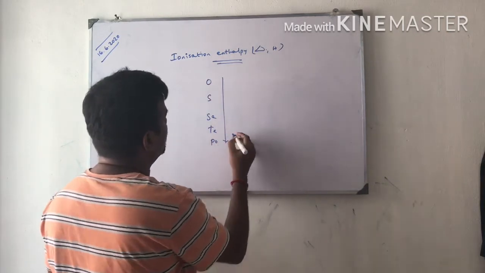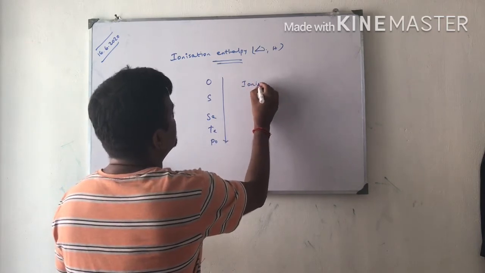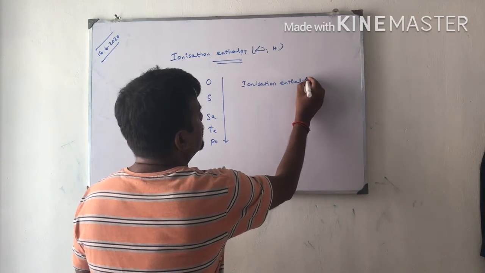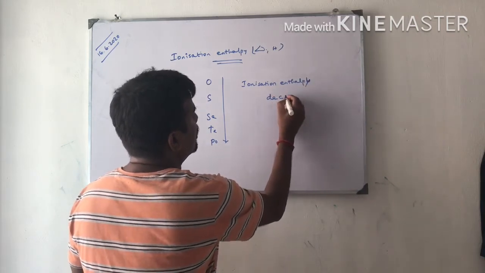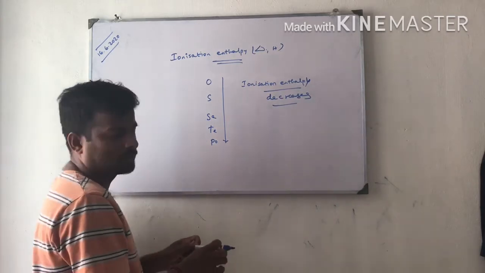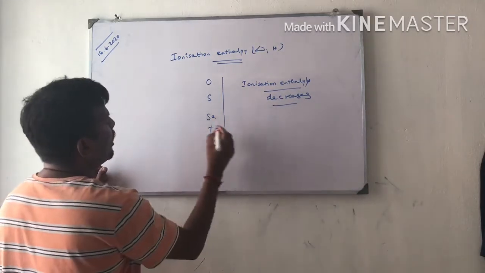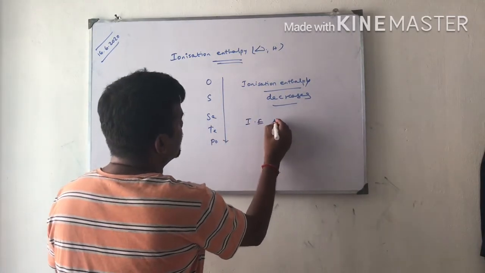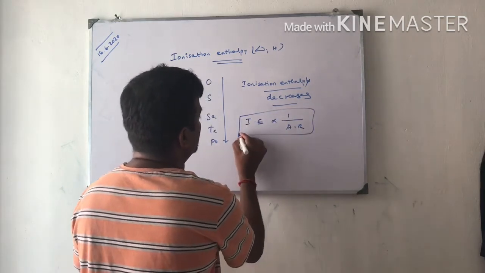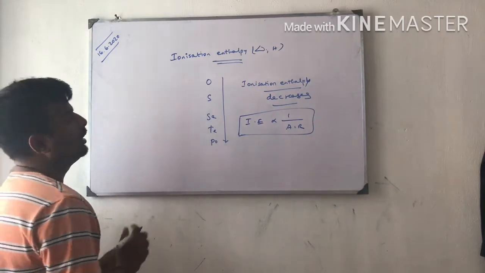From top to bottom, ionization enthalpy decreases. I will tell you the reason. Ionization enthalpy is inversely proportional to atomic radius, which we learned in the 11th standard.